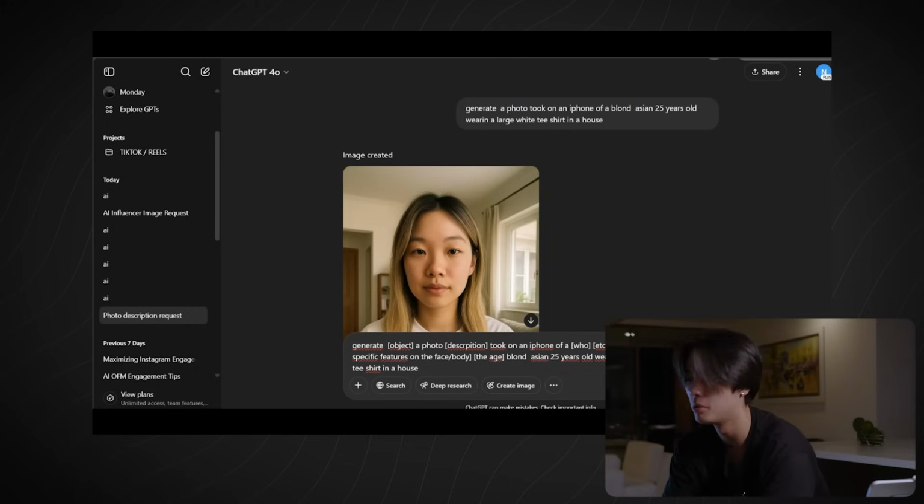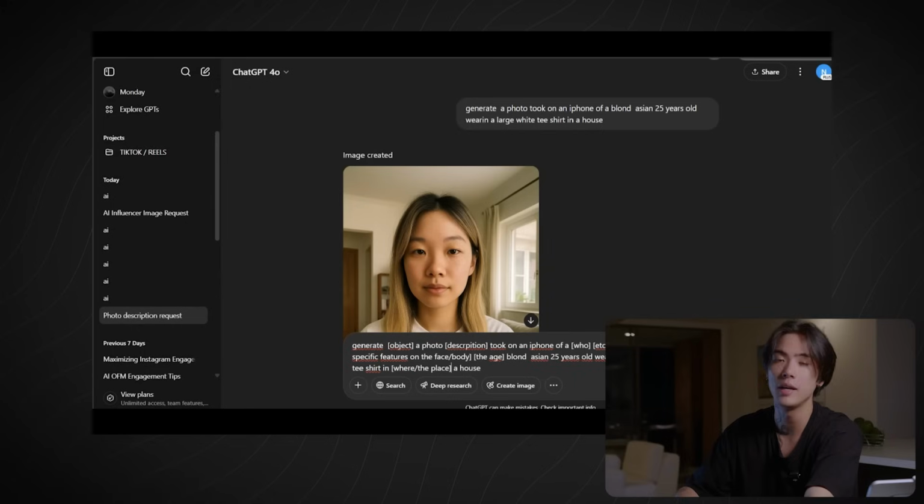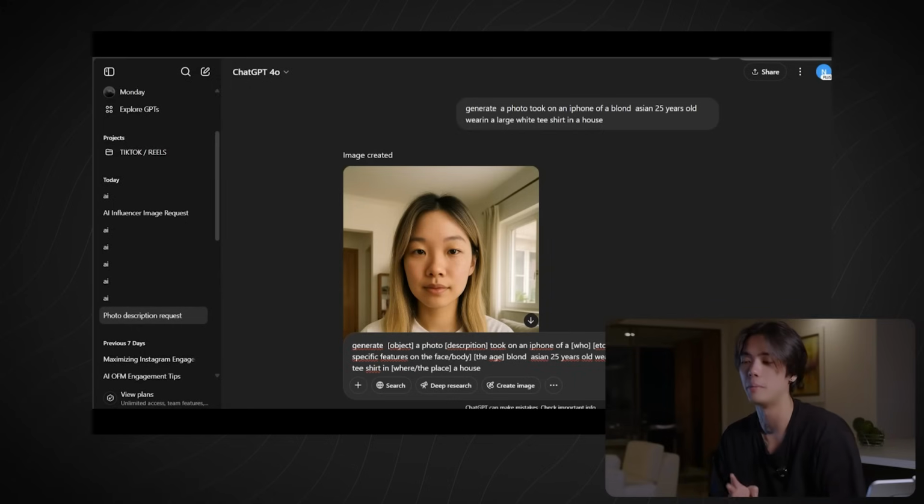And then finally, you can put much more details, but I don't need it. For example, the specific features can be small nose, big eyes, big eyebrows, some freckles on the face, a rectangular jawline. The more instructions you give, the closer to what you have in your head it will be. But I like to let my AI be a bit more creative and pretty open about some propositions. And then also where, the place. In a house, in an apartment, in the bedroom, in the living room, where the walls are white or gray. The more details you add, the better it is. But if you want to do like me, just try a basic template like this. That's what you want to be looking for.